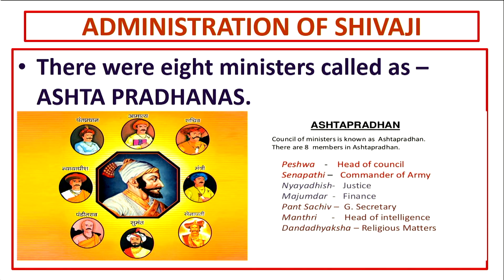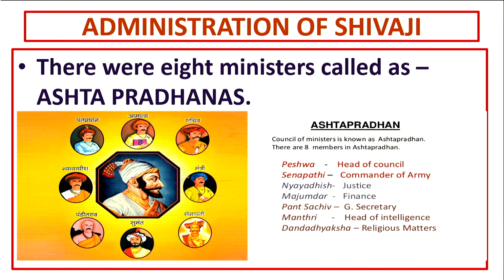Children, on the screen you can see, look at the first picture. Shivaji is being surrounded by his 8 ministers, and this council of 8 ministers were called as Ashtapradhanas. So, let us see who were those 8 ministers. The first one is Peshwa. Peshwa was the head of the council, and the second one is Senapati. Senapati was the commander of army.